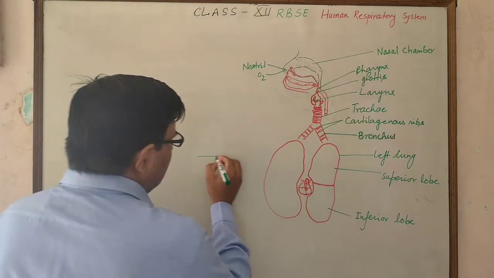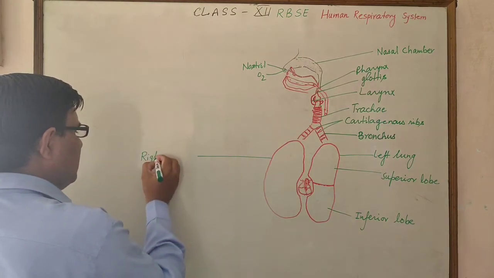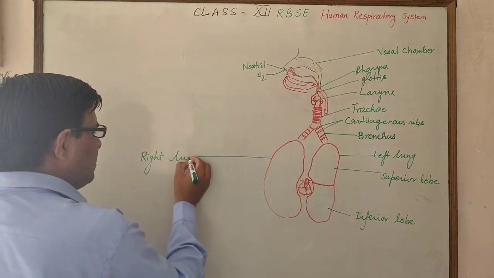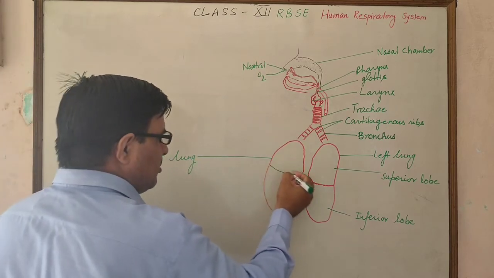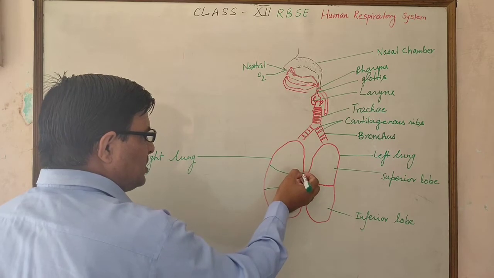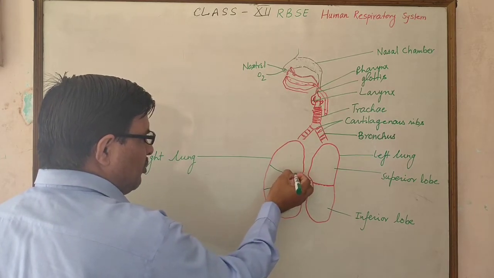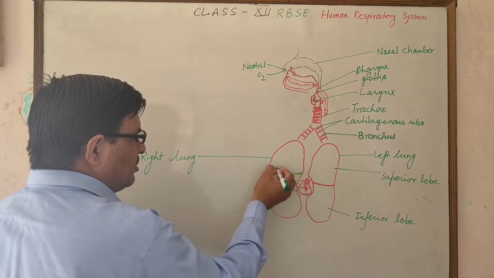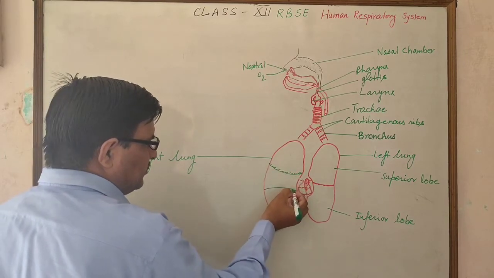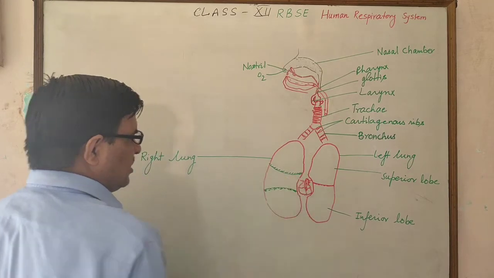In the right lung, three lobes are present, divided by the transverse fissure and the oblique fissure. Here this is the oblique fissure and this is the transverse fissure.